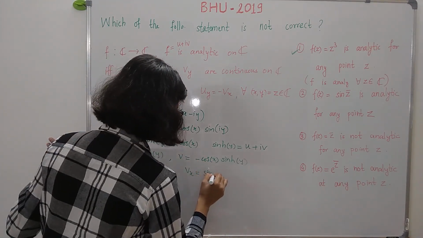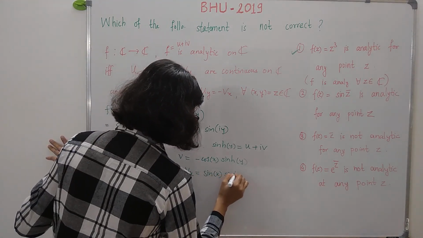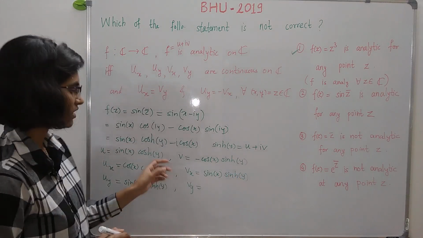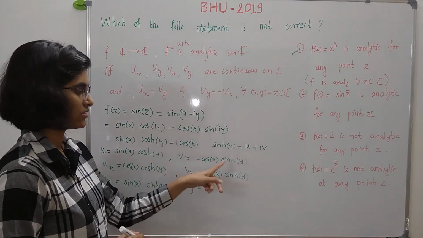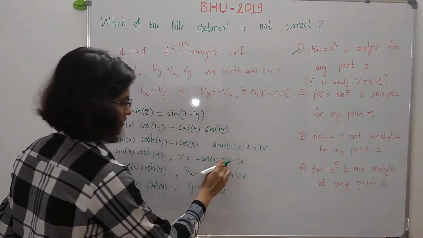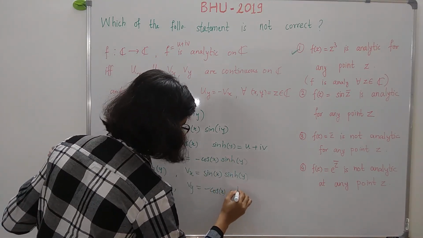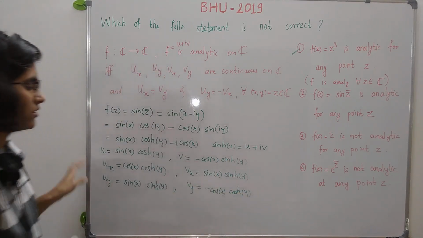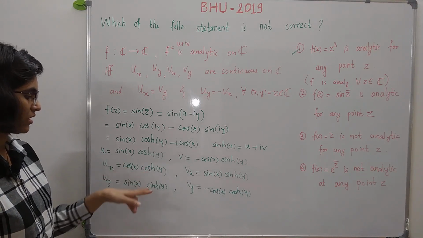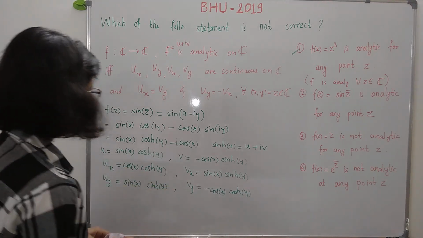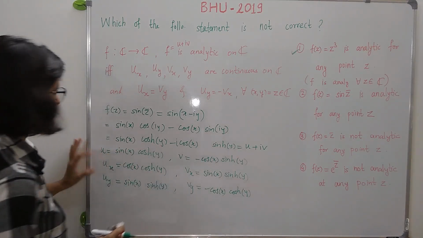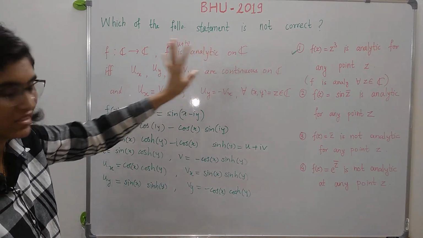So it is sin x into sin hyperbolic y, and vy is equal to, differentiate v partially with respect to y. So minus cos x as it is, and derivative of this is cos hyperbolic y. Now these are all continuous because cos hyperbolic and sin hyperbolic are continuous, and hence their product is also continuous. So these partial derivatives are continuous on C.